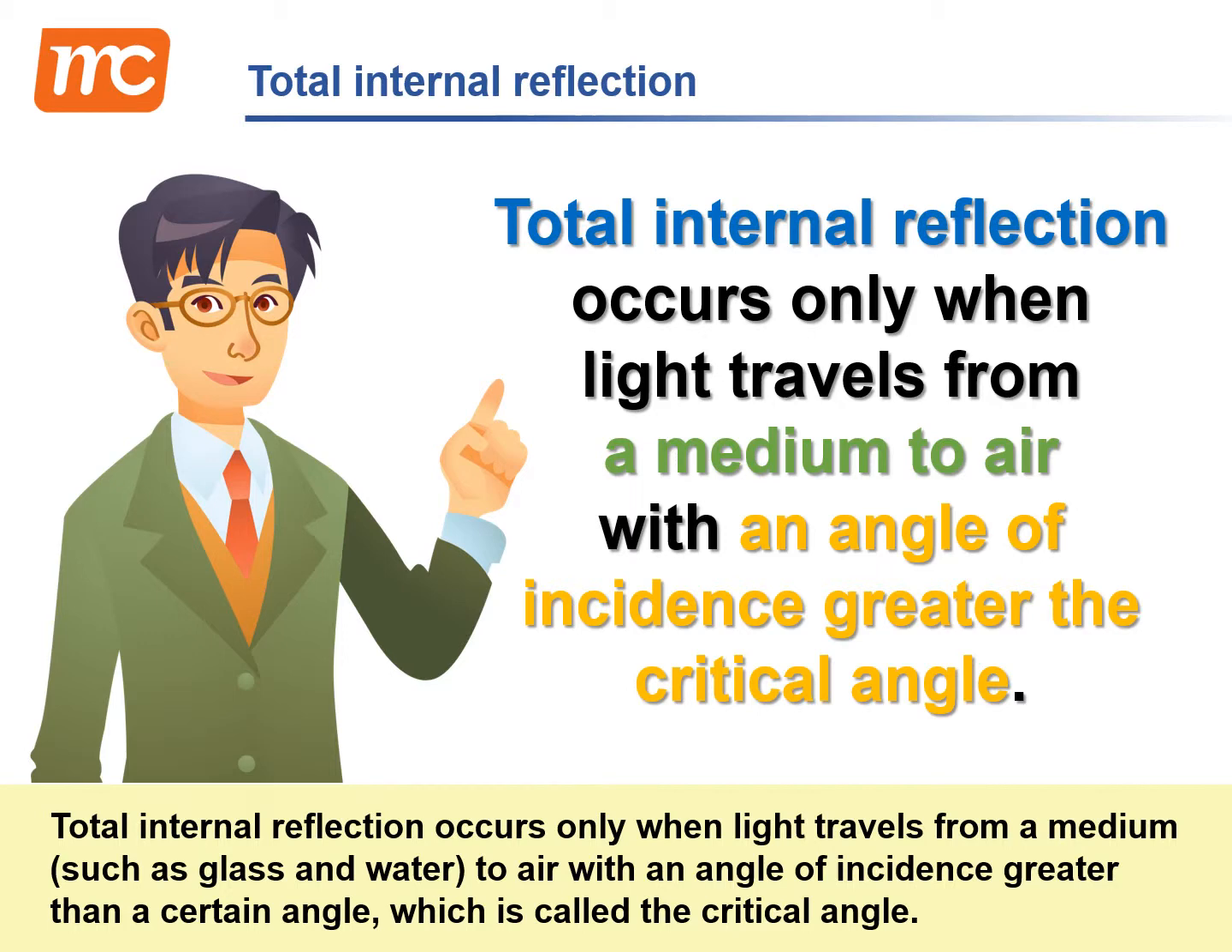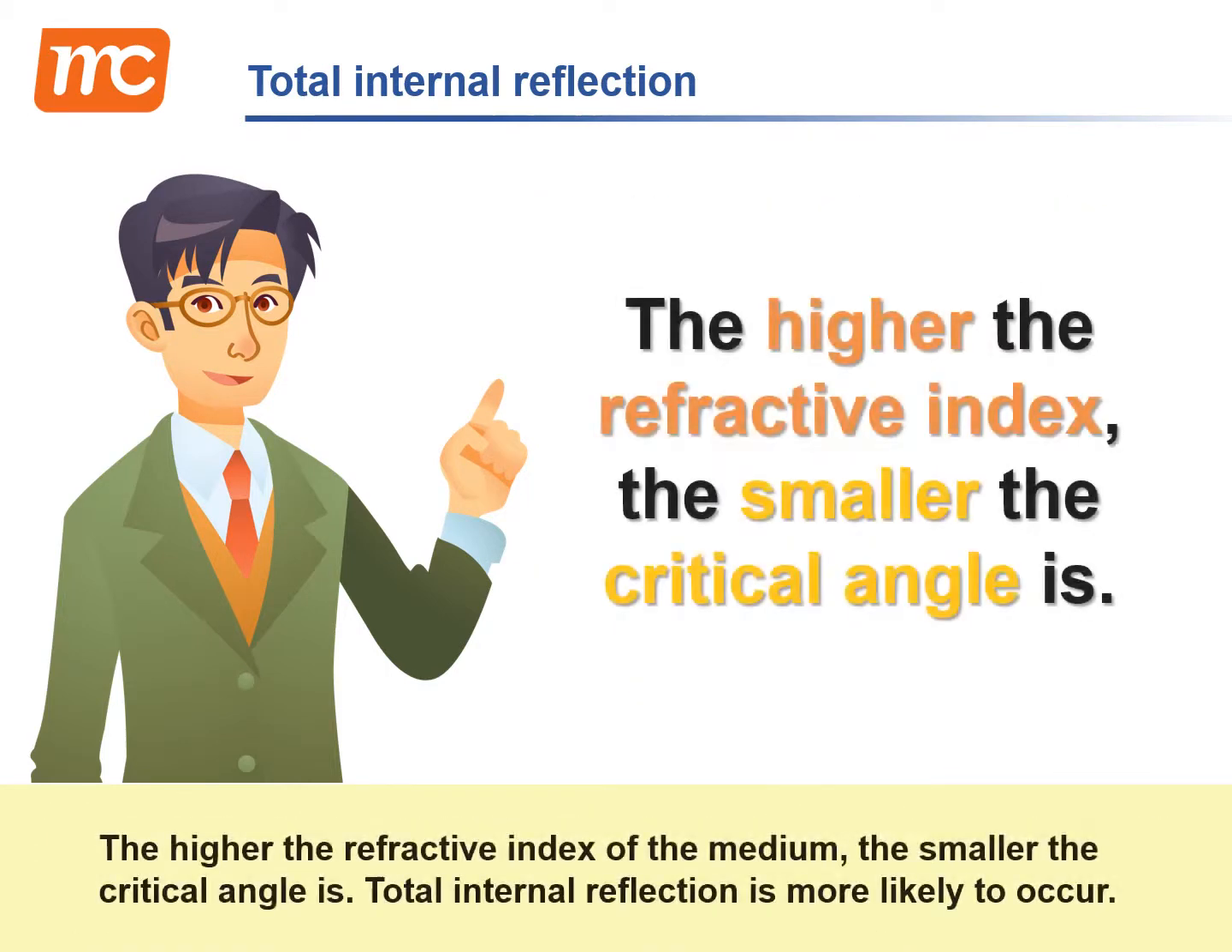Total internal reflection occurs only when light travels from a medium, such as glass and water, to air with an angle of incidence greater than a certain angle, which is called the critical angle. The higher the refractive index of the medium, the smaller the critical angle is. Total internal reflection is more likely to occur